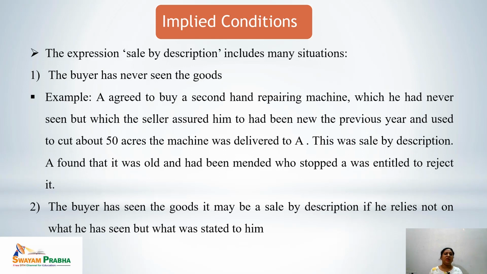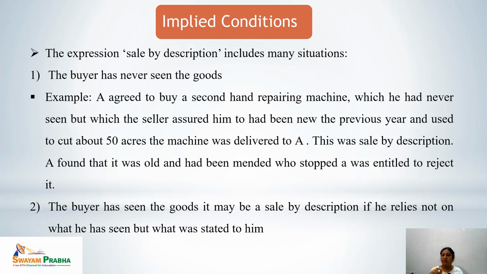Let's see the example. A agreed to buy a second hand reaping machine which he had never seen, but which the seller assured him had been new the previous year and used to cut about 50 acres. The machine was delivered to Mr. A. Now the sale was being done by description because the other party, the buyer, has never seen the machine and he has relied on the description given by the seller. A found that it was old and had been mended.